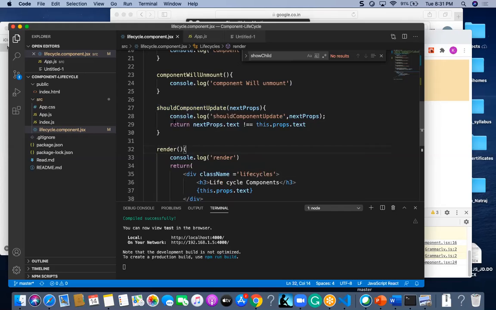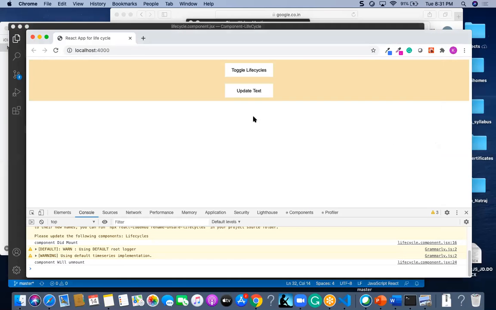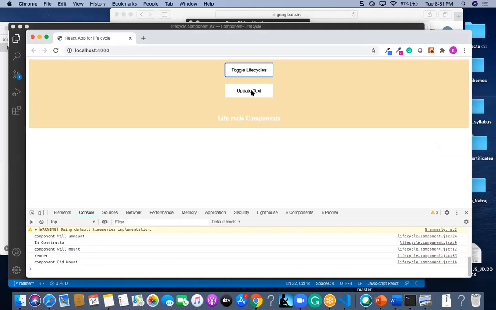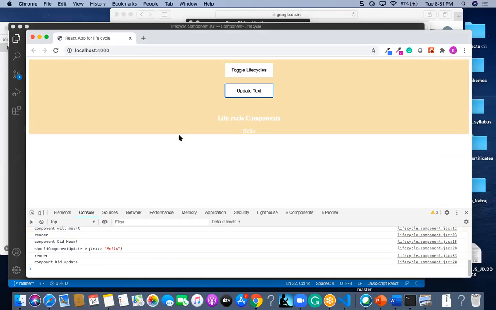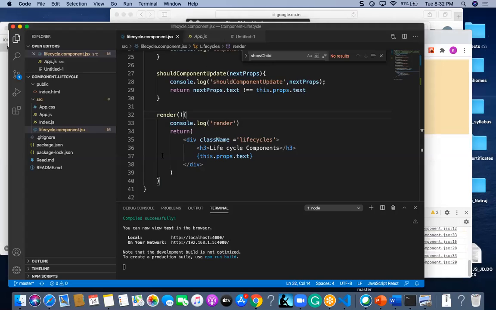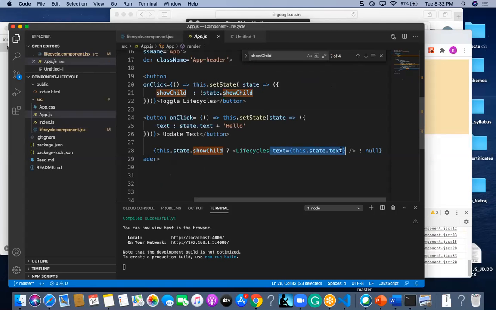So now, I will show you here. In the first shouldComponentUpdate, the text I am getting here is the props. This nextProps is the one which by default has the properties. What is the property? Whatever this.state.text is, that is my property value.